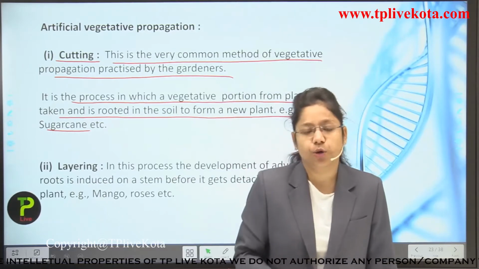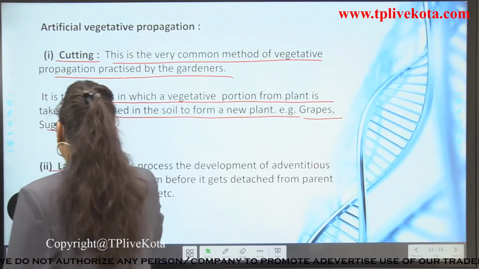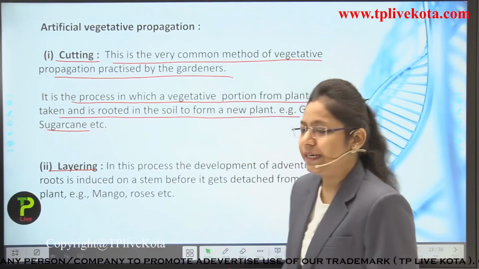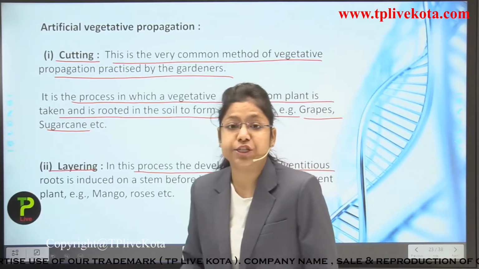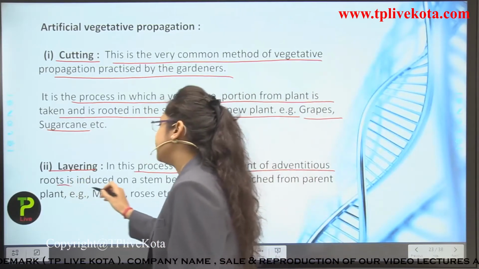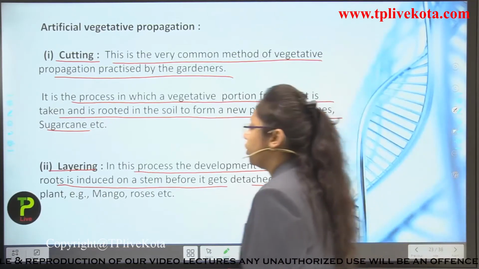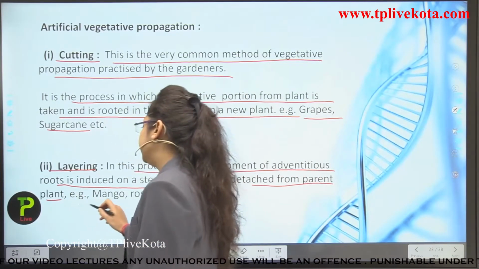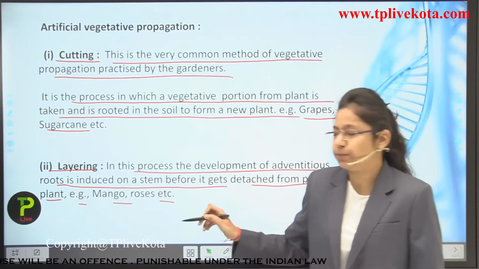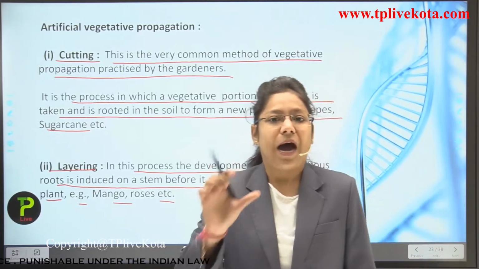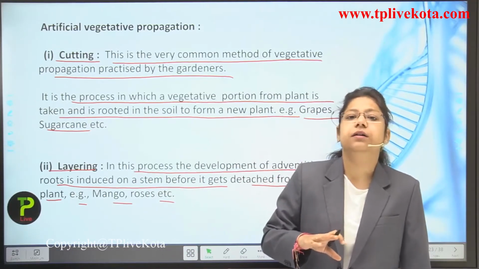Okay, now the second method is known as what? Layering. Okay, what is layering? Let us see. In this process, the development of adventitious roots is induced on the stem before it gets detached from the parent plant. Example, mango and roses. So what happens in this process? A part of the plant is taken and then it is covered by the soil.